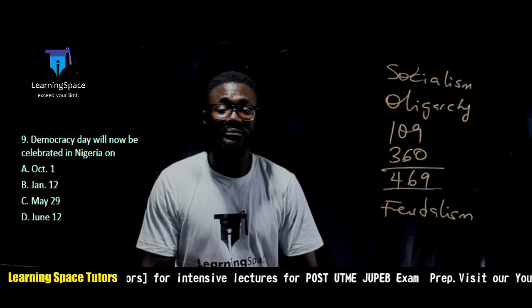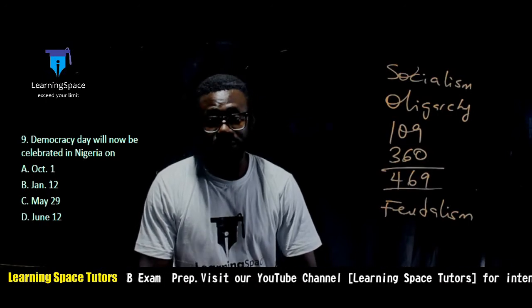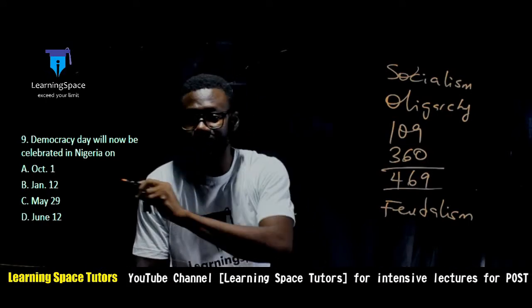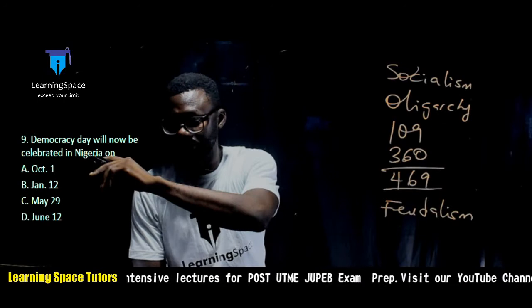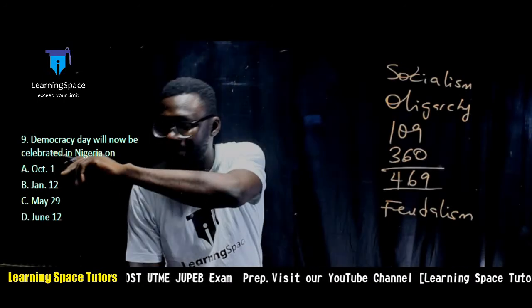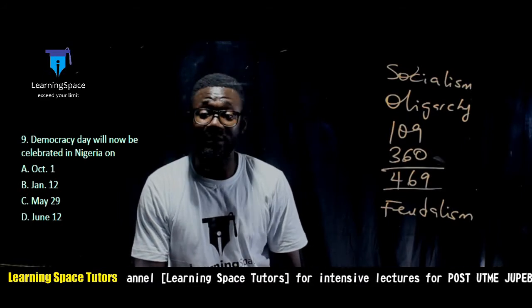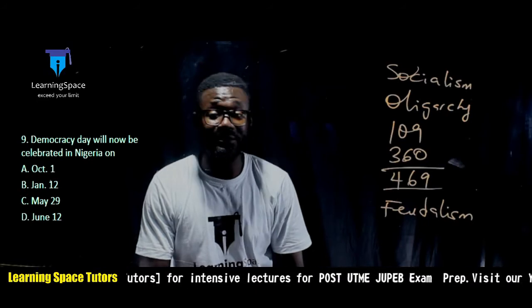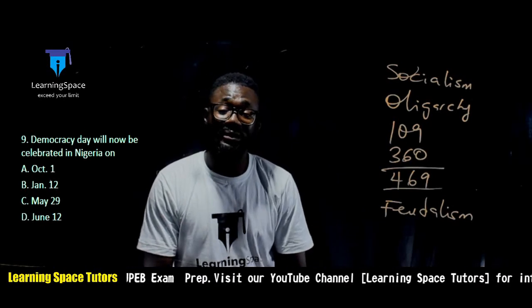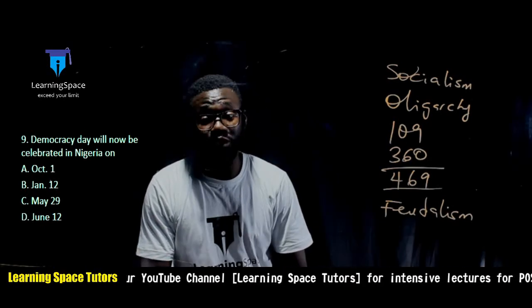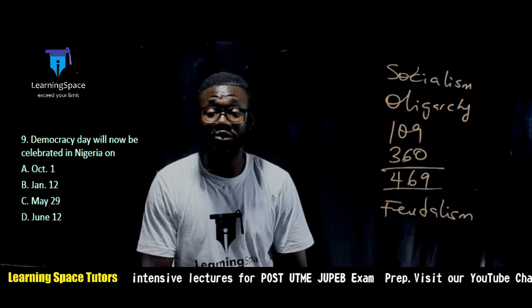Question number 9. Democracy Day will now be celebrated in Nigeria on, pay attention to the options now, and pay attention to the question before the options. The question says will now be celebrated. Democracy Day is usually celebrated on the 29th of May, but as a result of the new law passed by the president, Democracy Day will now be celebrated on the 12th of June of every year, starting from this year. So the right answer is June 12.